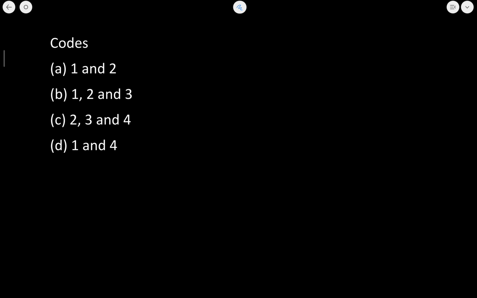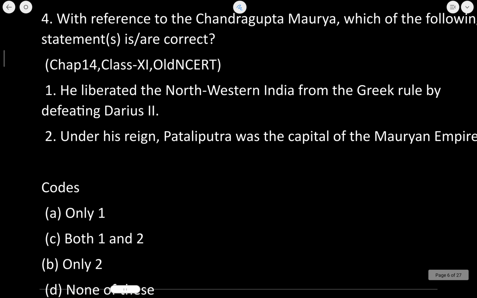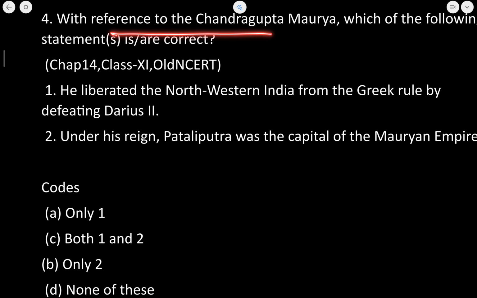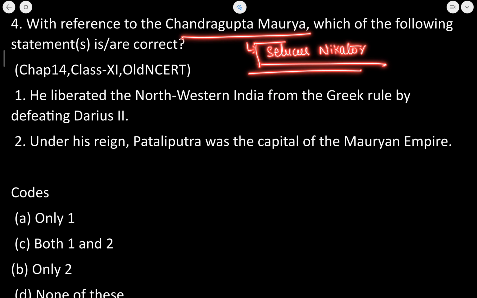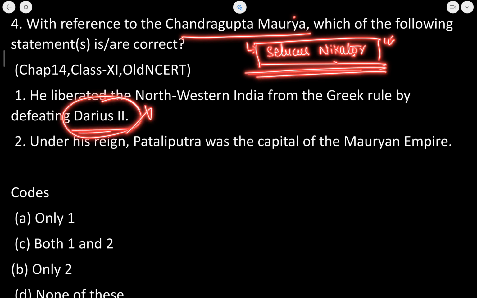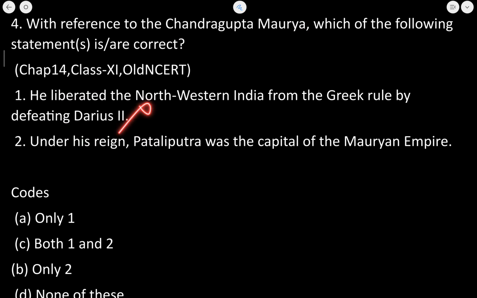Okay, let's now move to the next question, question number 4. Now this says, with reference to Chandragupta Maurya, which of the following statements is or are correct? Next is, he liberated northwestern India from the Greek rule by defeating Darius II. Now I already told you that Chandragupta Maurya defeated Seleucus Nicator, who was in charge of the area which was left by Alexander. So Chandragupta Maurya defeated Seleucus Nicator, not Darius II. So the first one is wrong.